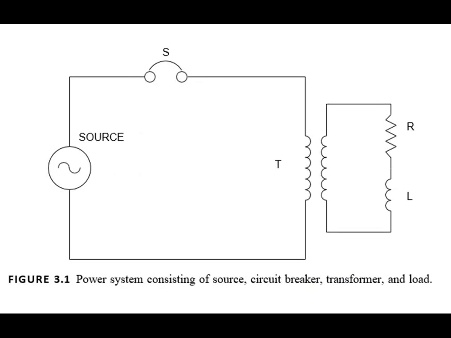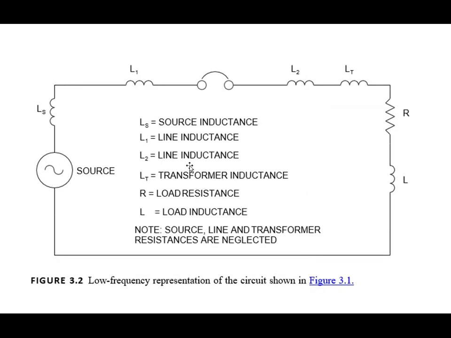So this is the steady state representation of the previous figure. It mainly consists of source inductance Ls.